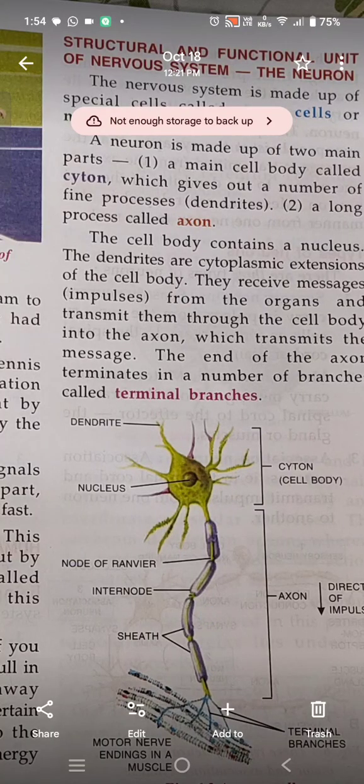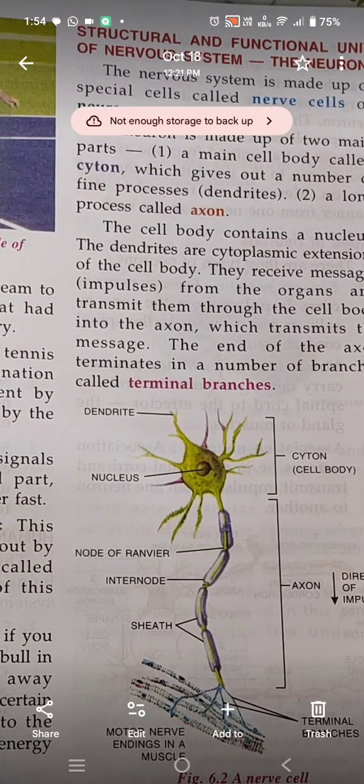Can you see this end of the axon? Those branches are called terminal branches. What are terminal branches? The end of the axon terminates in a number of branches called the terminal branches.